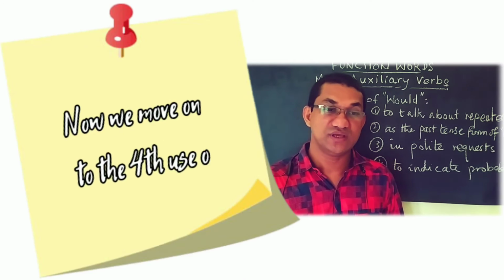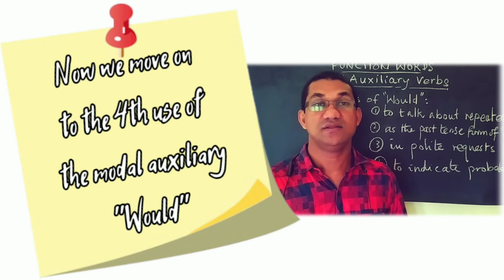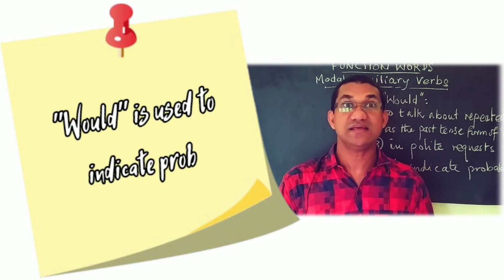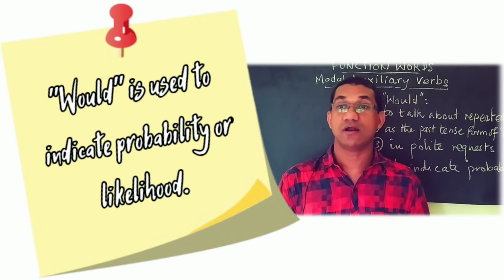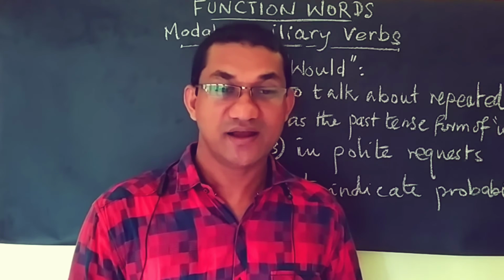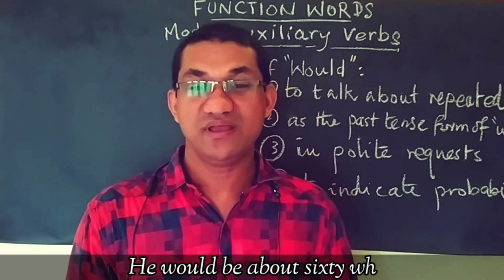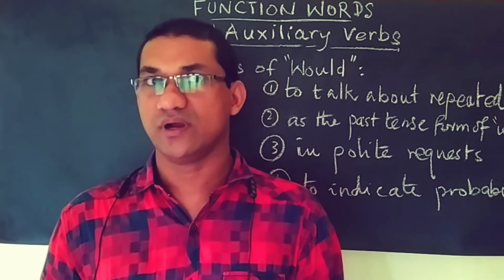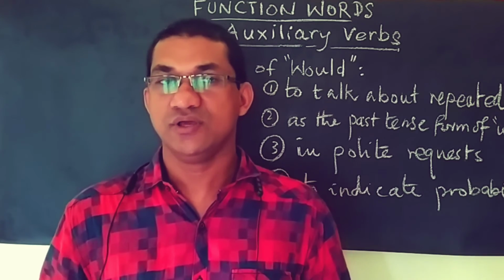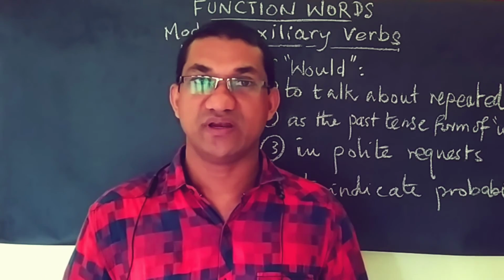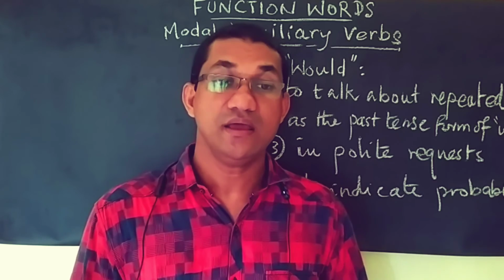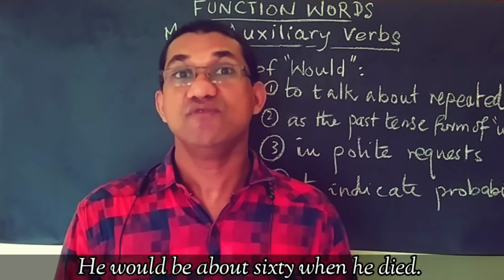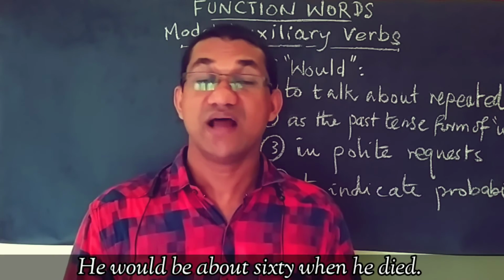Now we move on to the fourth use of the modal auxiliary would. It is used to indicate probability or likelihood, and you would say, he would be about 60 when he died. This is a likelihood. You are just making a speculation, guessing his age when he died.